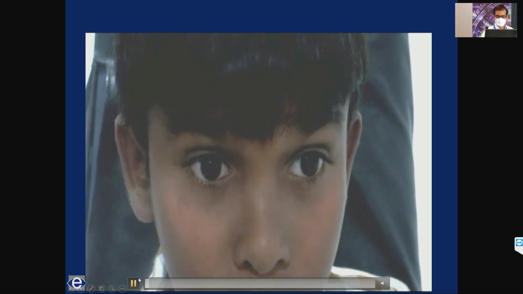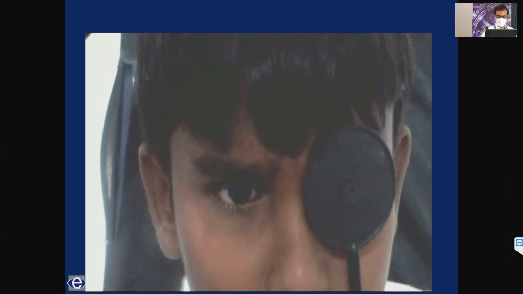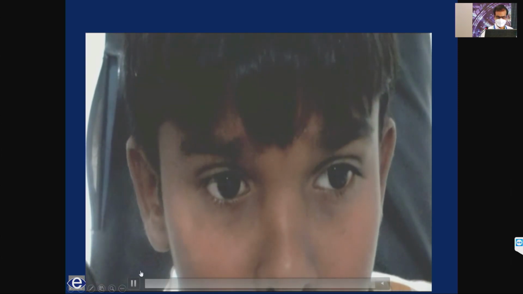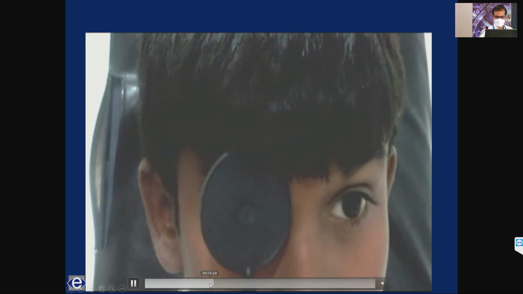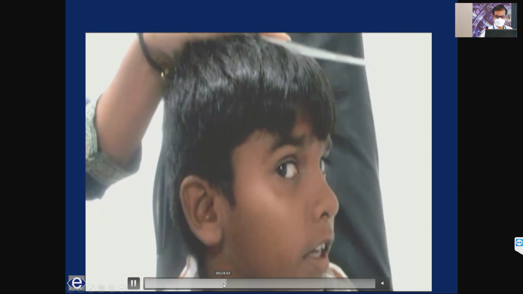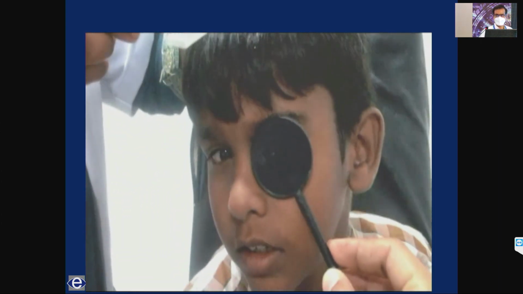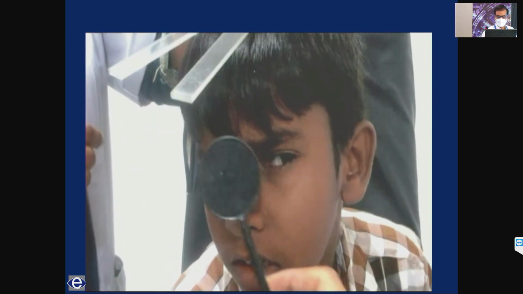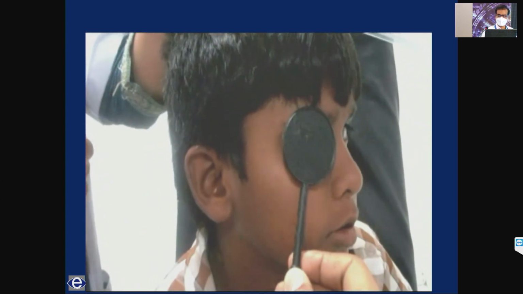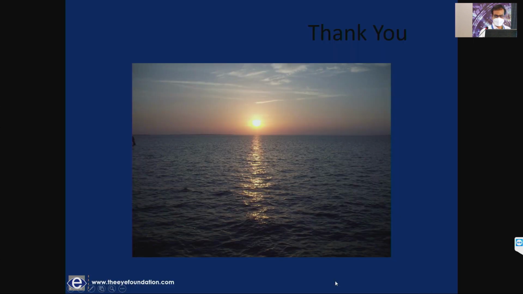A very difficult case: exotropia with face turn towards the fixing eye. That is the hardest face turn to correct. So if you notice, I have prevented the patient from adopting a head posture. This was the head posture. As soon as you cover one eye, the face turn shifts to the fixing eye. So this is by asking the patient to read 2 lines below. And what we did here was a bilateral large lateral rectus recession with a medial rectus faden. So this was the result, and thank you so much.